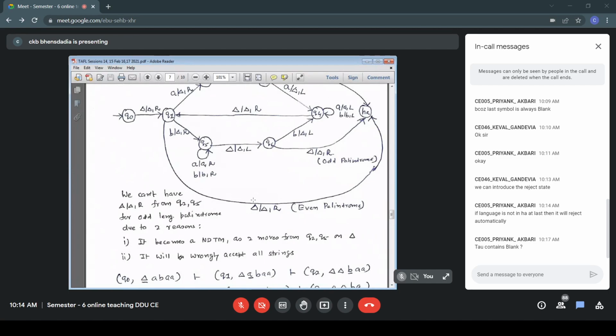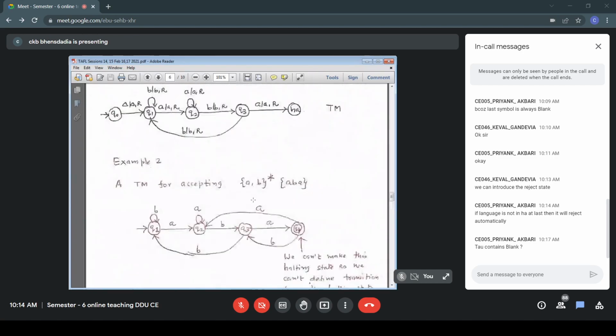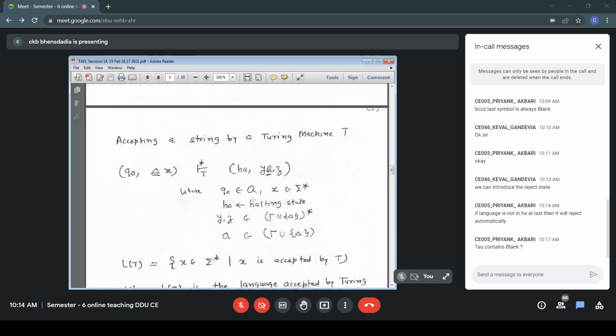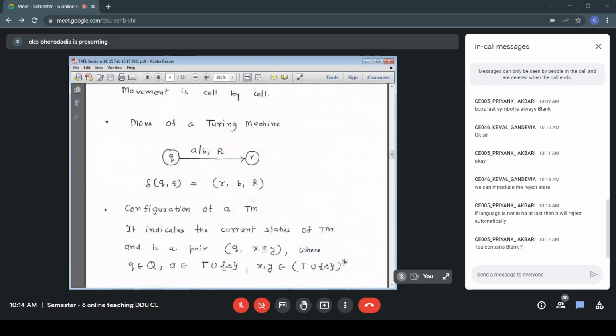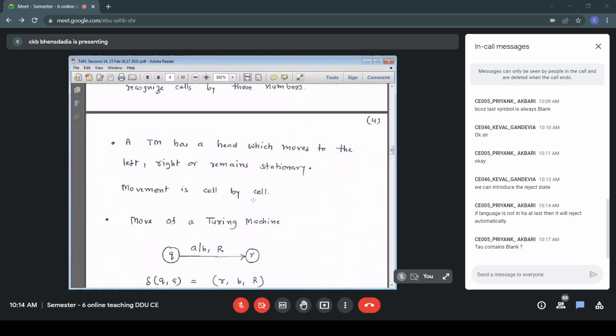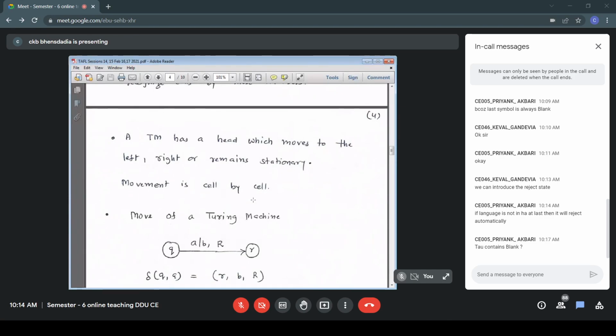Now Q0 and blank, mu is decided by the present state and the present symbol. Delta Q A equal to R B R, that is what we have defined. The present state is Q, the present symbol is A, the next state is R, the new symbol is B, and the displacement is R.